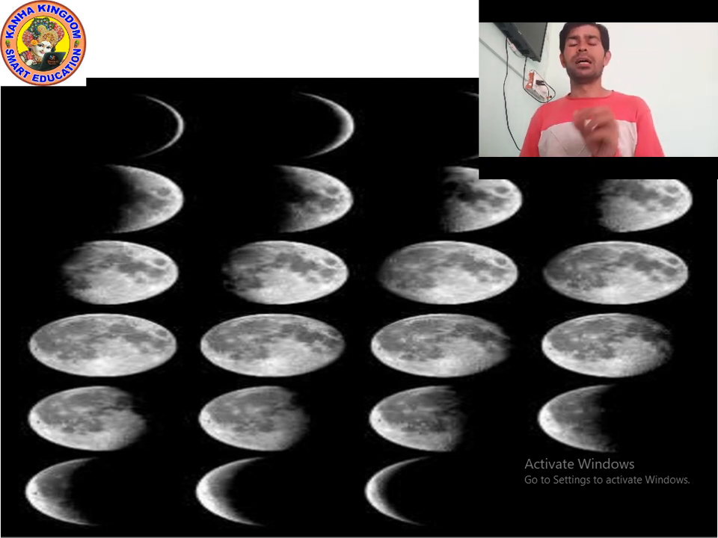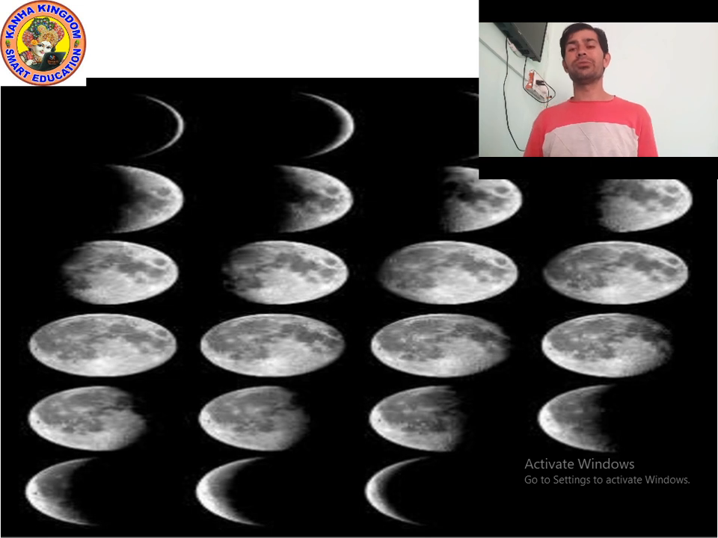Then what happens? After 2 or 3 days, you will see a moon which is more than half. More than half of the moon is visible, which looks like an egg. That is called waxing gibbous. So what is waxing gibbous? More than half of the moon is visible in an egg shape.